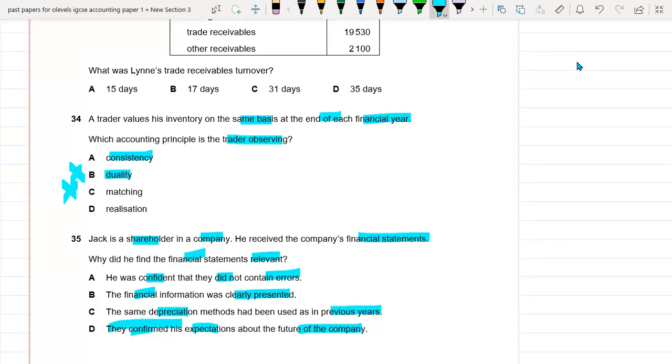Realization says that whenever you earn income from selling goods, only at that time do you record those sales. This is the realization concept, but again there is nothing like that said in this example. That's why D is not the right option. So A is most probably the right option.